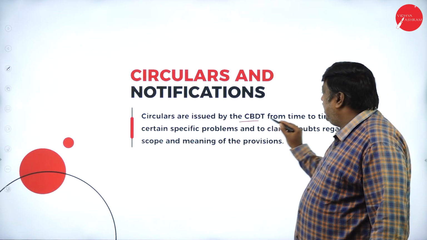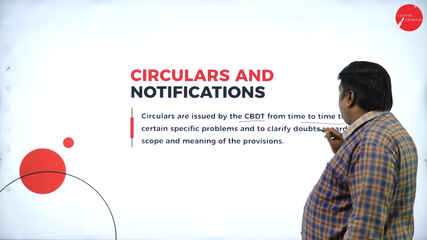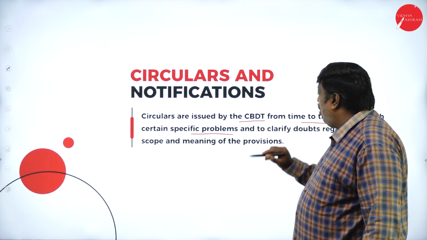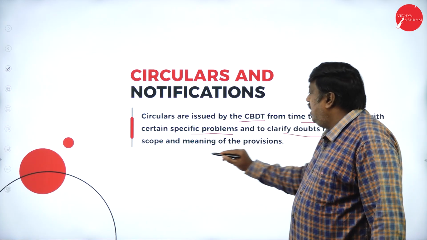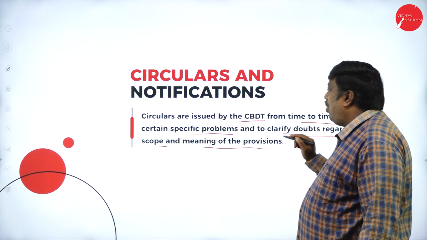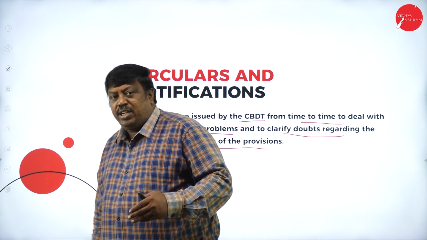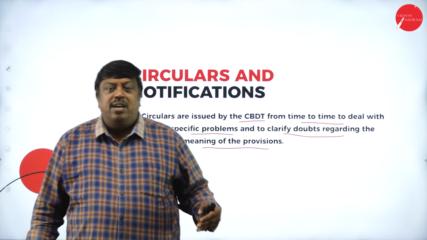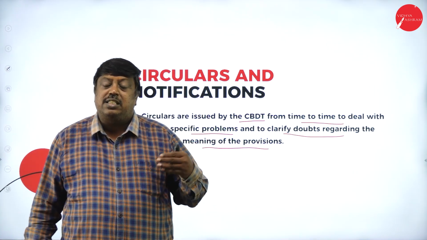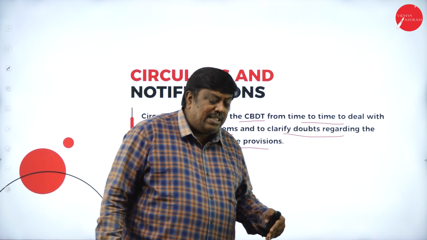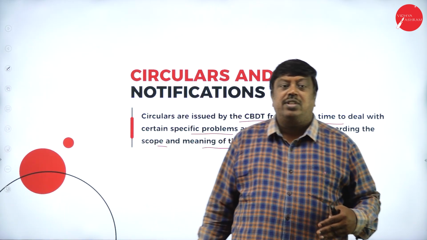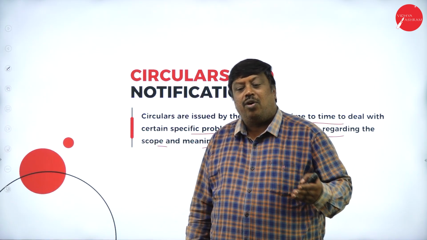Circulars and notifications. Circulars are issued by the CBDT from time to time to deal with certain specific problems and clarify doubts regarding the scope and meaning of the provisions. Every time after the budget in the month of February, from that date till the next budget, the CBDT will send circulars and information to the general public as well as all the taxpayers.